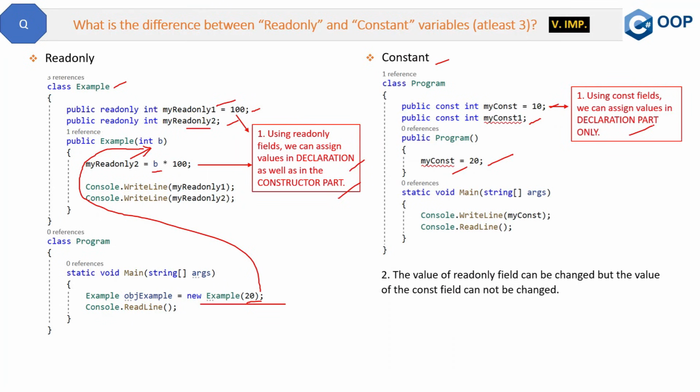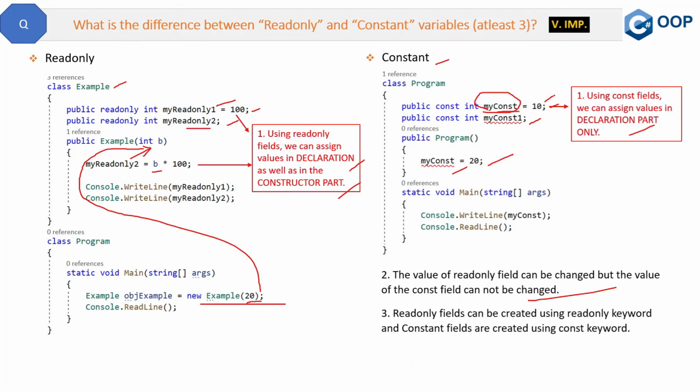Now the second difference is that the value of a read-only field can be changed, but the value of a const field cannot be changed. As I said, we can change the value of the read-only field in the constructor part. That is very much true, but we cannot change the value of a constant. By that I mean that if you try to reassign some value to this myConst, that is not possible, because it is assigned a value one time, and that is in the declaration only. So that is the second difference.